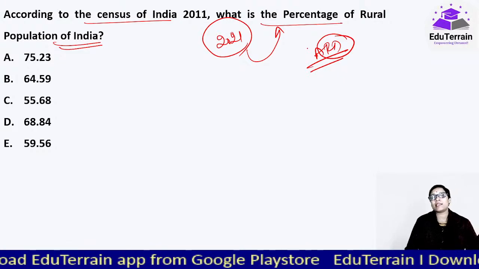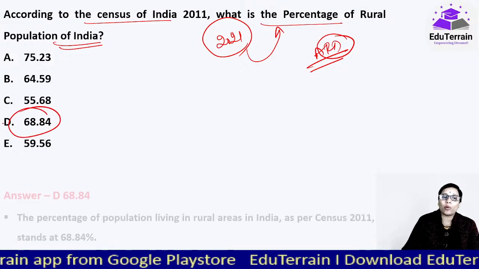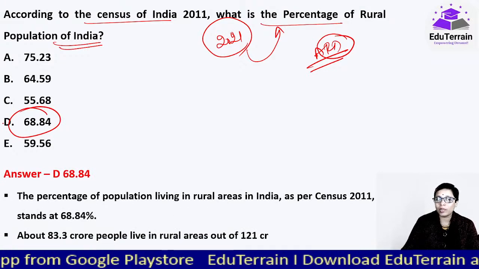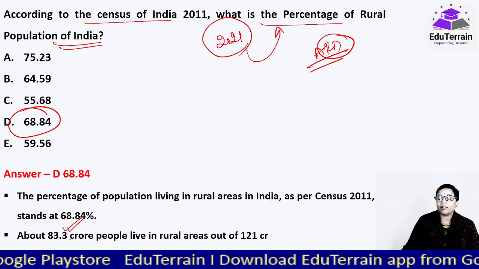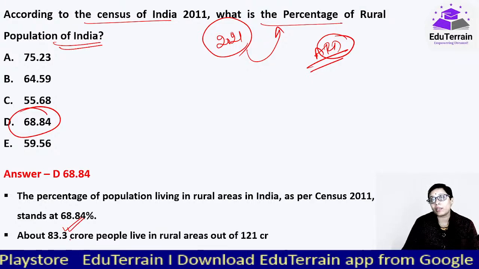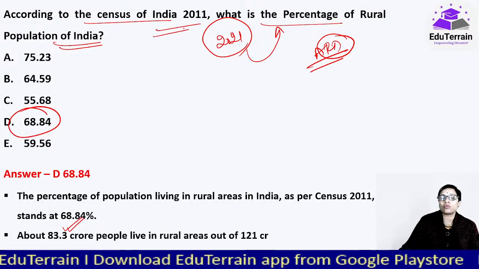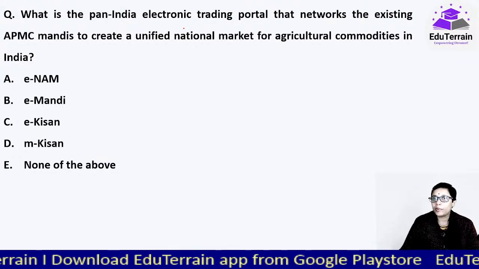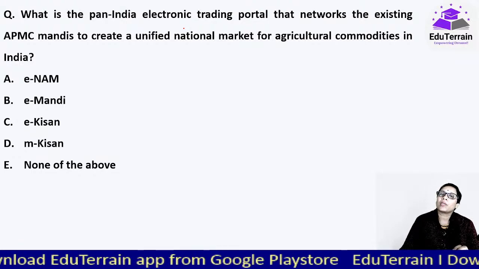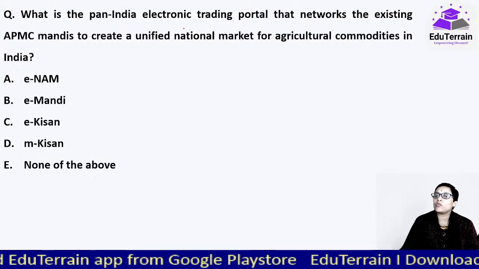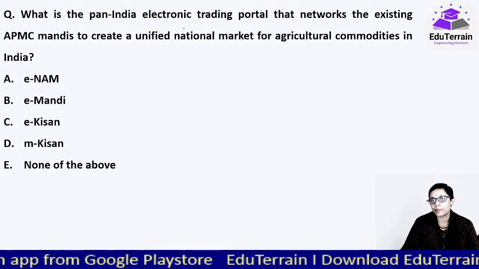In this case, the percentage of rural population in India is 68.84, that is close to 83.3 crores who are living in rural areas as per census 2011. We don't know about the present, there is not much idea, but they are saying that it is close to 50 to 60%, around 55+%.